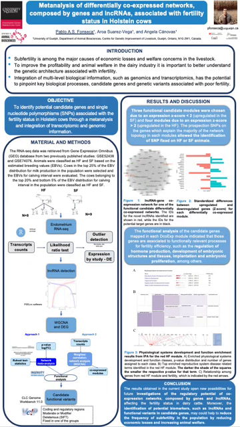Therefore, the objective of this study was to identify potential candidate genes and single nucleotide polymorphisms (SNPs) associated with the fertility status in Holstein cows through a meta-analysis and the integration of transcriptomic and genomic information. As material and methods, we obtained two RNA-seq datasets from the Gene Expression Omnibus database from previously published studies.